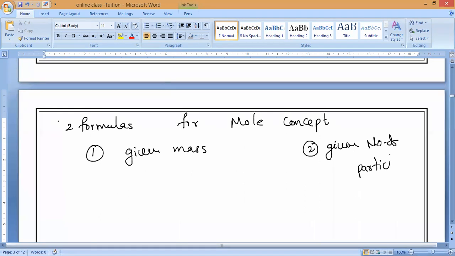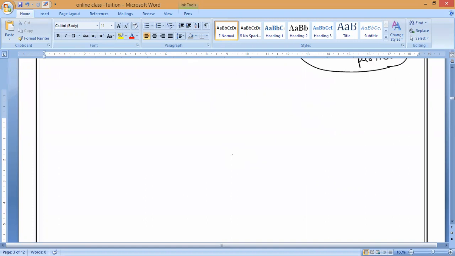Later, for this given number of particles, we have a combined relation. What is the combined relation? Both mass and particles, with mole. We will study that at the end of this chapter, and the number of particles we will study after that. Presently, what are we going to discuss? Only when they have given the mass alone, how to find the number of moles. Is it okay, guys?